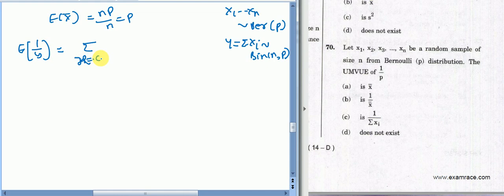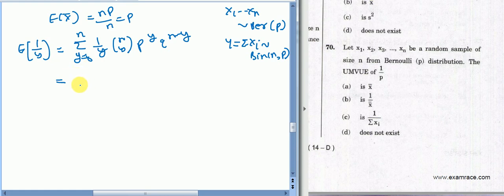The expected value of 1 upon Y should be the summation over y from 0 to n of 1 upon y times nCy p raised to the power y times q raised to the power n minus y. Let us multiply and divide by p.